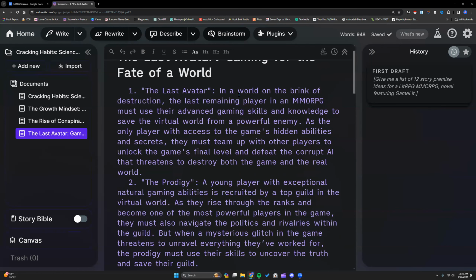Okay. We got the last remaining player. It wouldn't really be an MMO if he's the last remaining player, right? But it means all of his buddies have died and he's on his own against stuff that's tuned for, I don't know, a guild of 64 or whatever. That could be fun. Okay, I'm confused. The last remaining player in the game must team up with other players to unlock the game's final. I do like that concept, though, on focusing on the final level. I like that a lot.